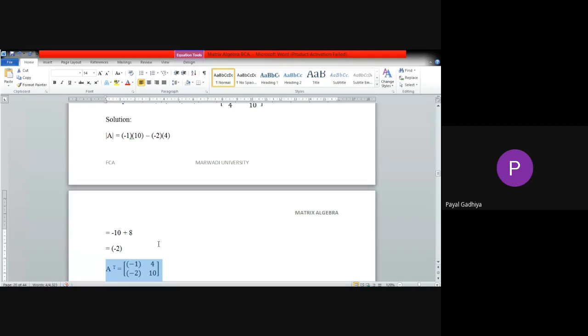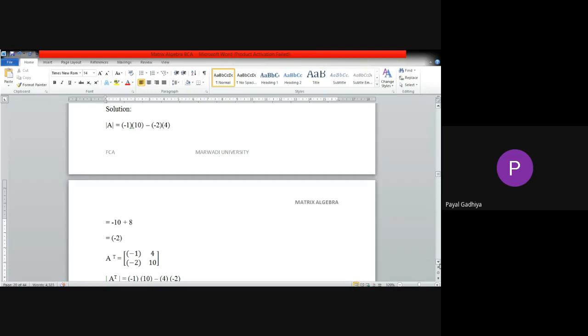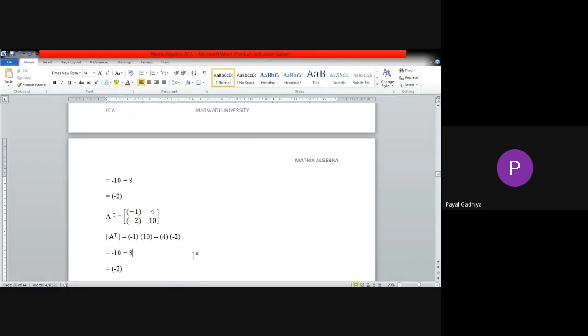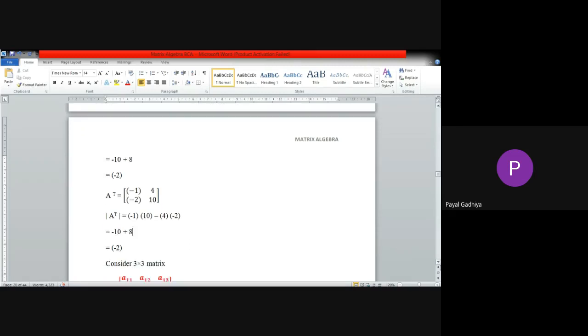Yes, it will be minus 2. So the determinant of A transpose will also be minus 2. That means if we take any matrix A, then the determinant of A will be equal to the determinant of A transpose.